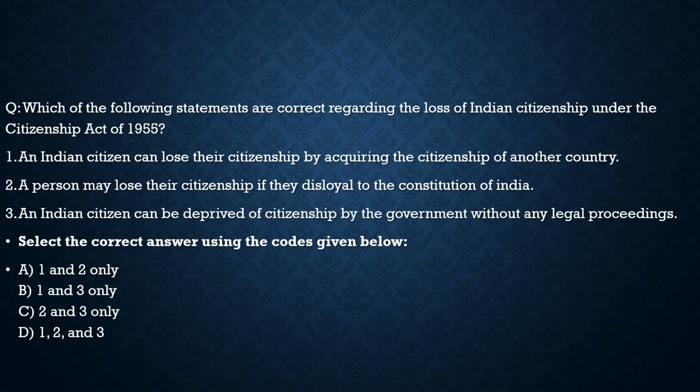Here the question says, which of the following statements are correct regarding the loss of Indian citizenship under the Citizenship Act of 1955? First statement, an Indian citizen can lose their citizenship by acquiring the citizenship of another country. 100% correct. Second statement, a person may lose their citizenship if they are disloyal to the Constitution of India. 100% correct. Third, an Indian citizen can be deprived of citizenship by the government without any legal proceedings. No, there are legal proceedings. So with respect to this question, the correct statements are statement 1 and statement 2 only. So with this, we complete today's static topic 2.